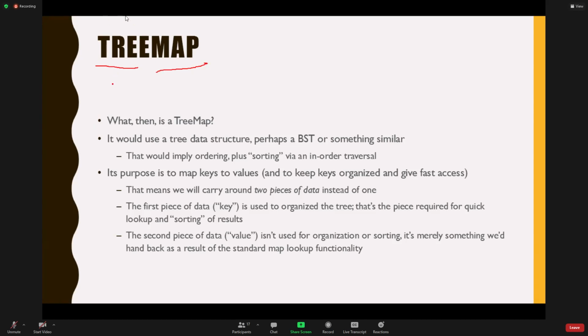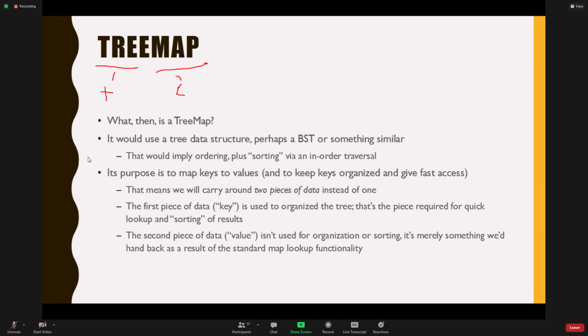The first thing that they tend to list over here is the tech, right? So this is the tech that's being used underneath the thing. When you see the word tree map, you know that at the root of this thing, the data structure that's actually being used is a tree. So there is a tree under here somewhere. The second word that is used is going to indicate the concept that is being implemented. So in this case, the concept of a tree map is a map.